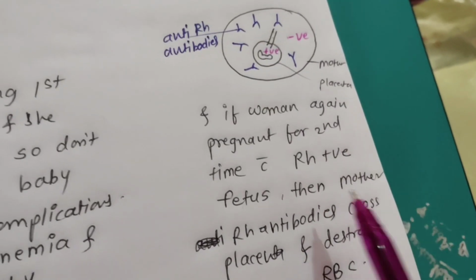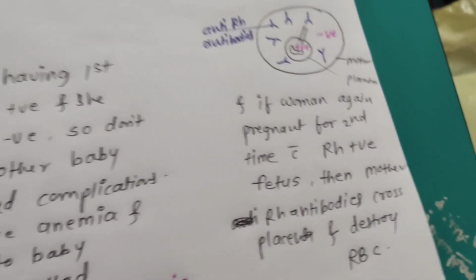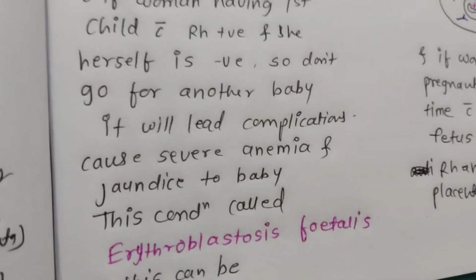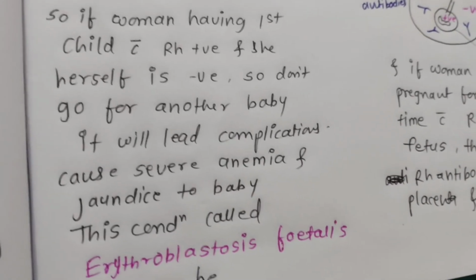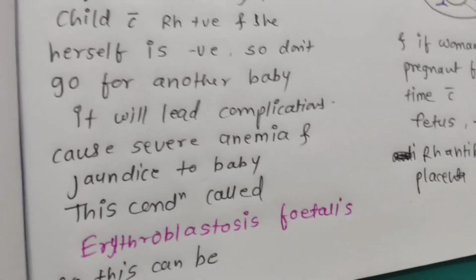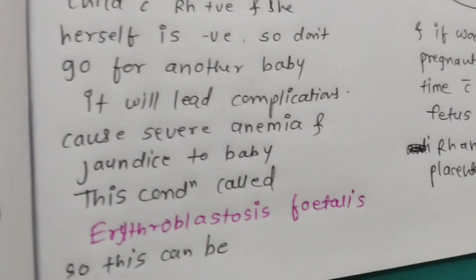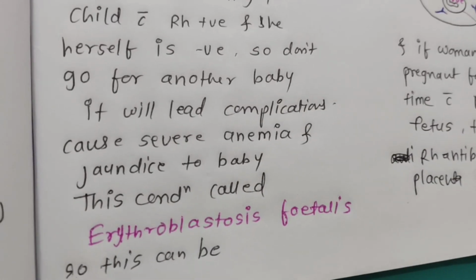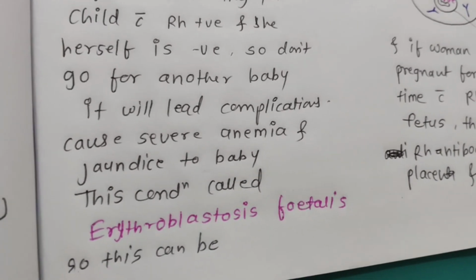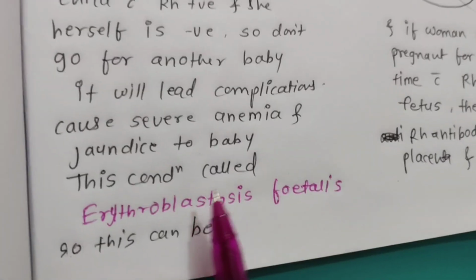So if the woman is again pregnant for the second time with an RH positive fetus, then the mother's RH antibodies cross the placenta and destroy the RBCs, right? So if a woman has her first child RH positive and she herself is negative, she should not go for another baby. If you want to take that chance, then anti-RH antibody should be given as treatment. It will cause serious complications like anemia and jaundice to the baby, and this condition is called erythroblastosis fetalis.